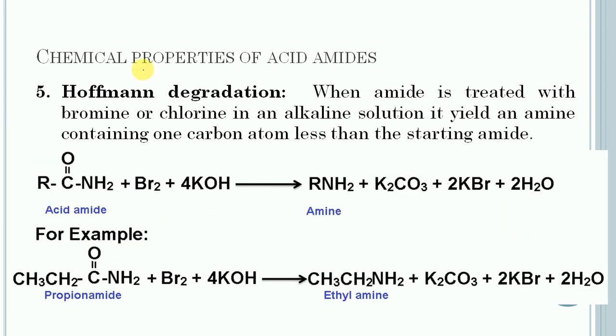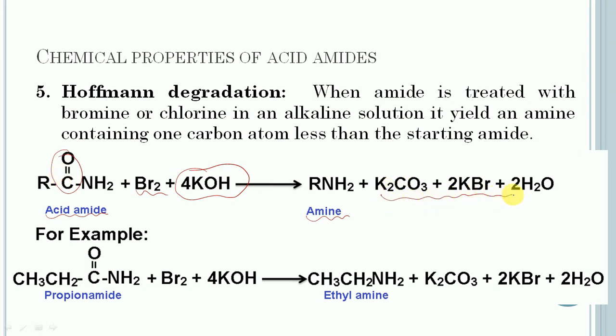Then the next reaction is Hofmann degradation. In this case, when an amide is treated with bromine or chlorine in an alkaline solution, it yields an amine containing one carbon atom less than the starting amide. So acetamide is treated with bromine in alkaline solution, and an amine will get formed having one carbon less compared to the starting amide, along with a side product.